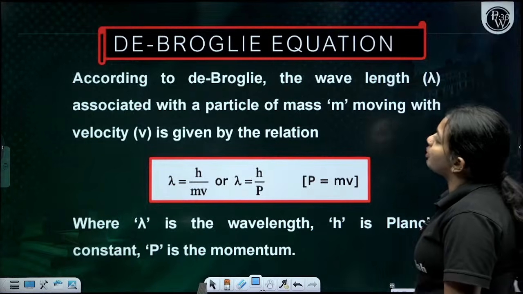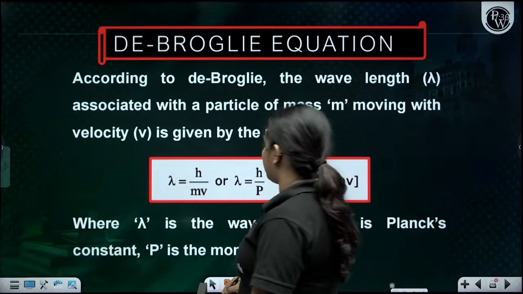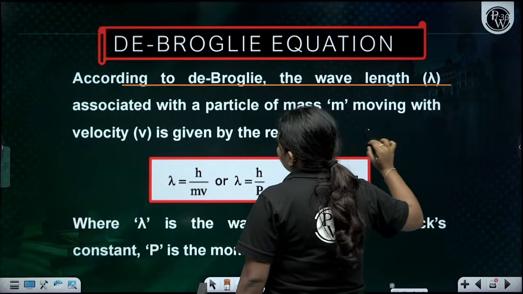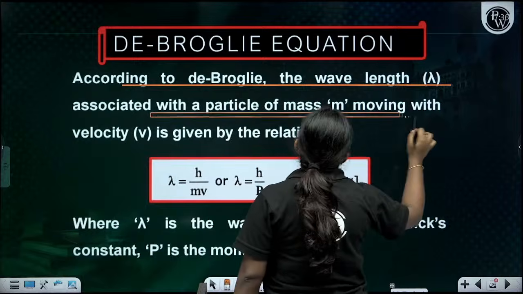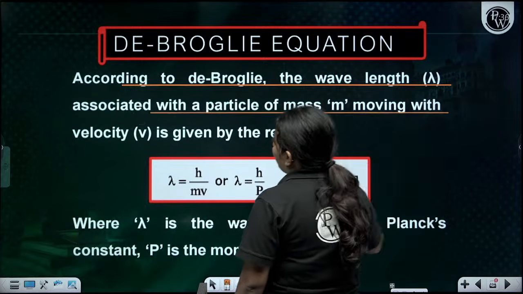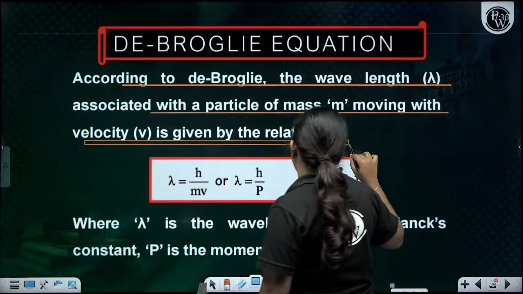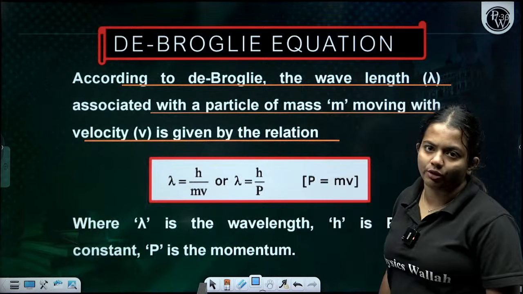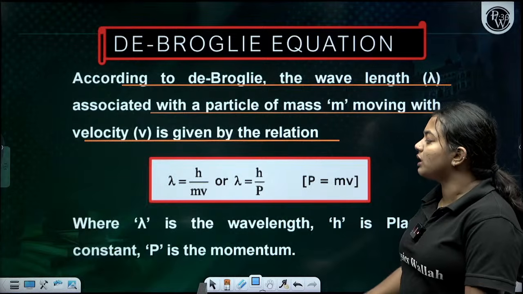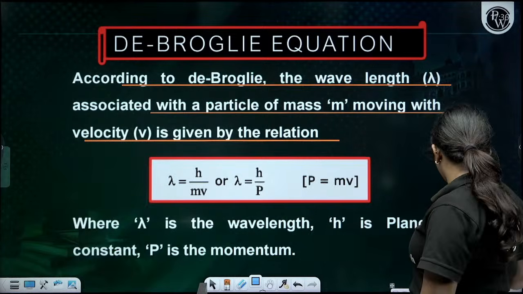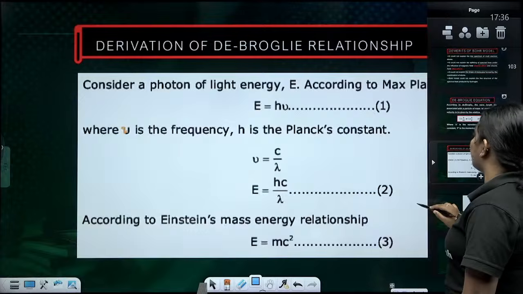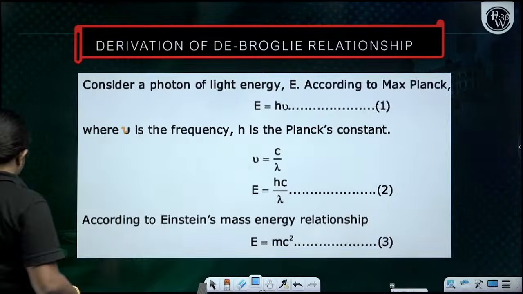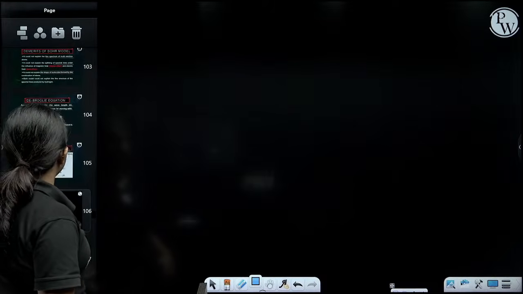Now comes the de Broglie wave equation. The wavelength lambda associated with a particle of mass m moving with a velocity v is given by lambda is equal to h by mv, or lambda is equal to h by p. So how are lambda and this connected? I'll tell you the derivation. Children, I will just tell you this derivation.